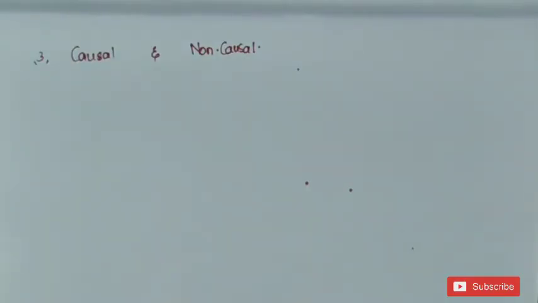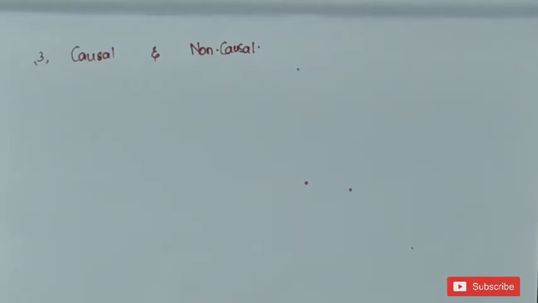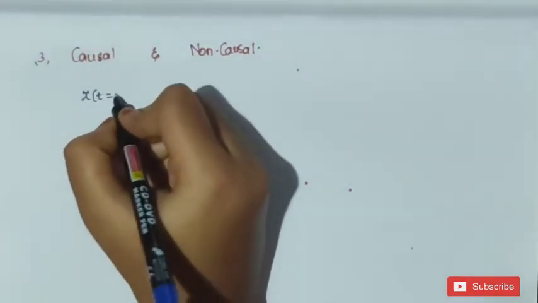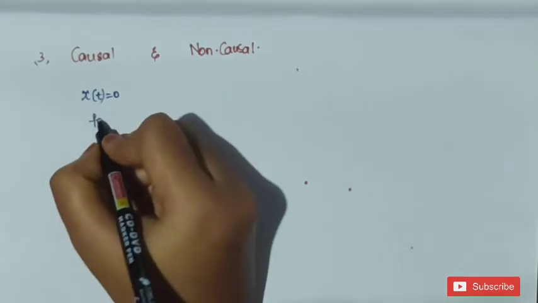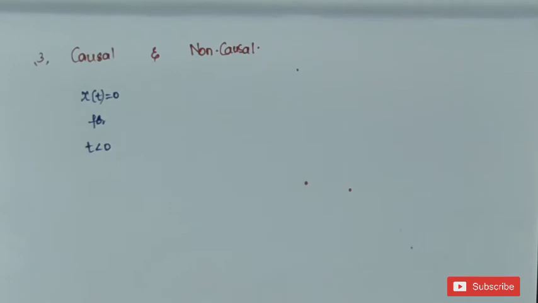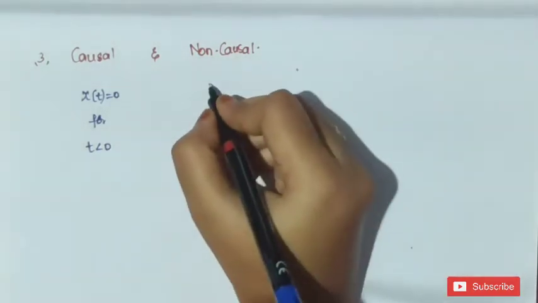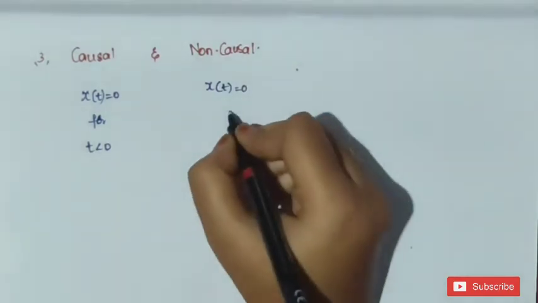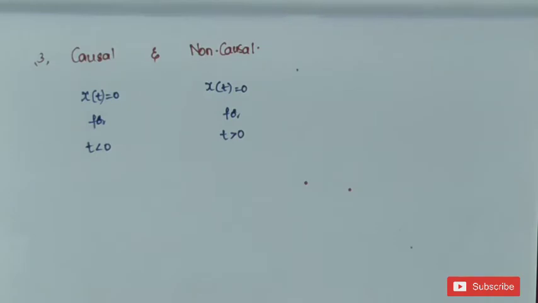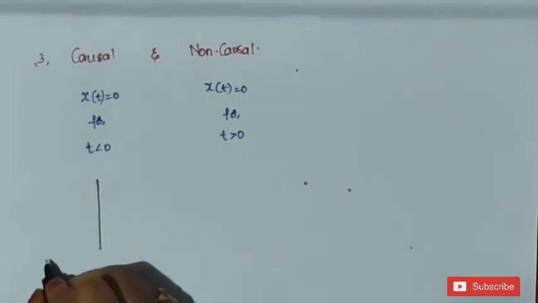Causal signal. A signal is said to be a causal signal if x of t is equal to 0 for t less than 0. It means the signal value on the negative x-axis is 0. This is called a causal signal. Next, non-causal signal. A continuous time signal x of t is 0 for t greater than 0. Let us see the diagrams, then you may get a clear idea about this causal signal.